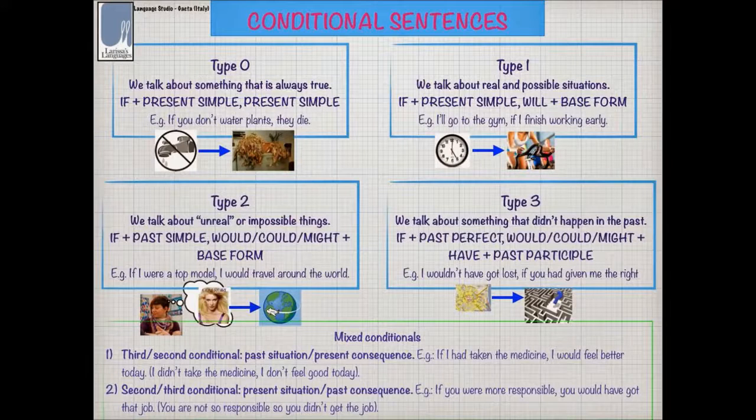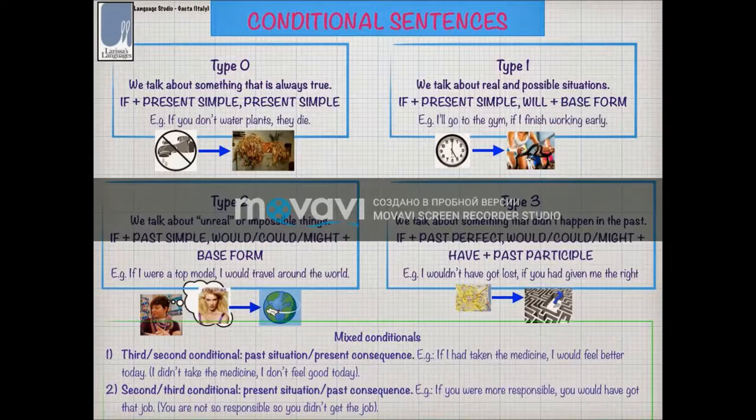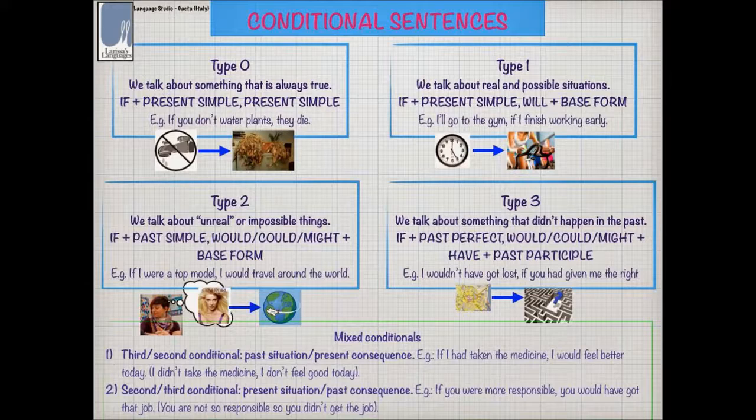And there are some cases of mixed conditionals. The first type is when we mix third and second conditional, past situation and present consequence. For example, if I had taken the medicine, I would feel better today. I didn't take the medicine and I don't feel good today.